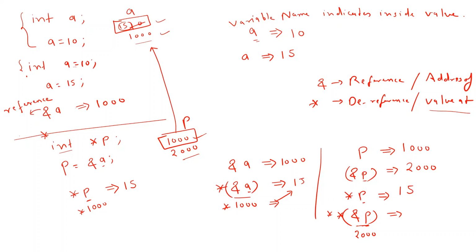Okay, so it is 2000. Now what is star 2000? Value at 2000. So what is the value at 2000? The 2000 location is this, and what is the value? It is 1000. So this result gives me 1000 as the answer. Now one star is also remaining, this one star. So again put a star. So value at 1000. So the 1000 location is this one, and the value at 1000 is what? 15. So again this will give me 15.